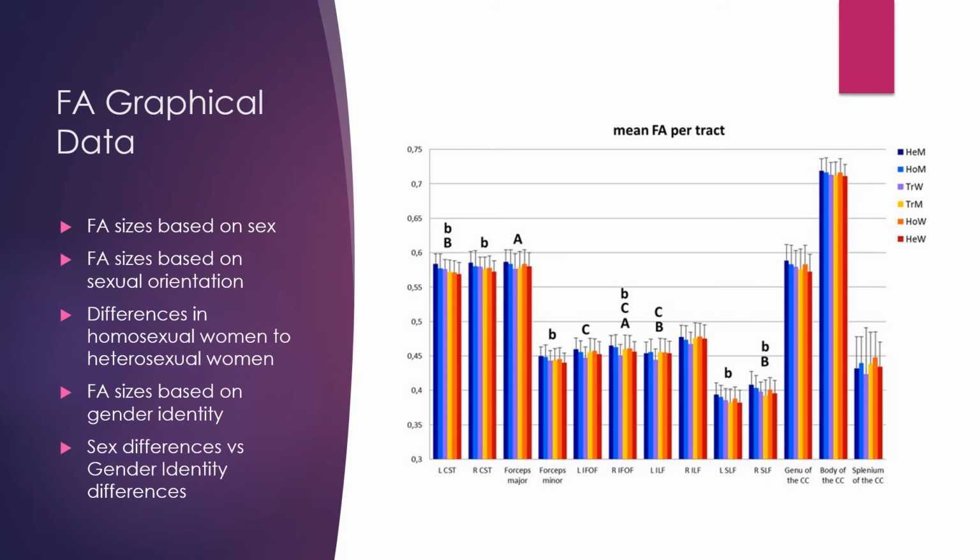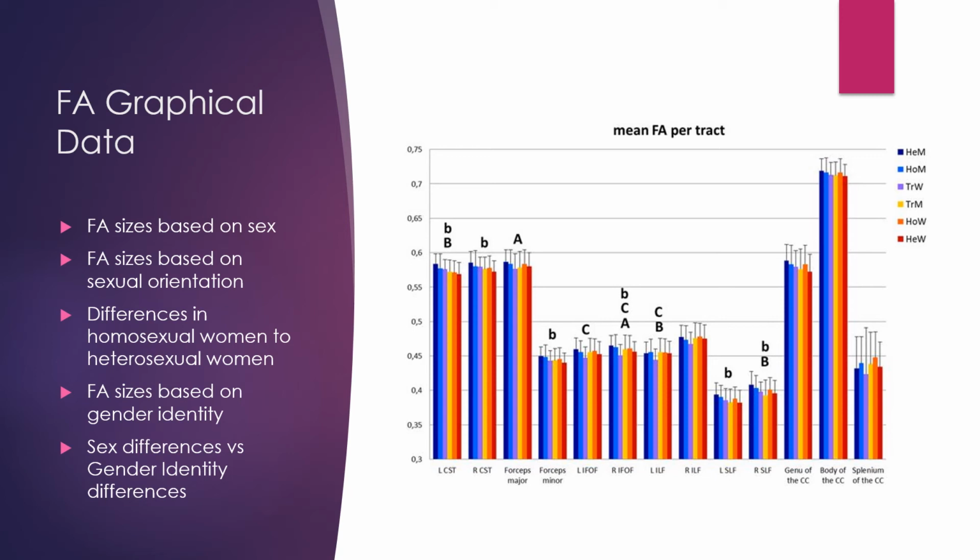This graph highlights the points mentioned above, grouped into a singular image. The dark blue section represents heterosexual men, the light blue section represents homosexual men, the purple section represents transgender women, the yellow section represents transgender men, the orange section represents homosexual women, and the red section represents heterosexual women.